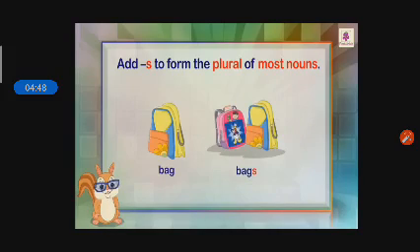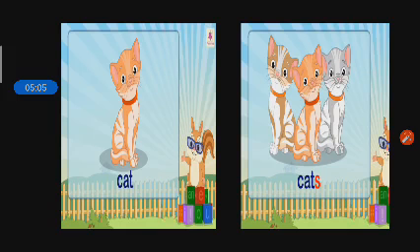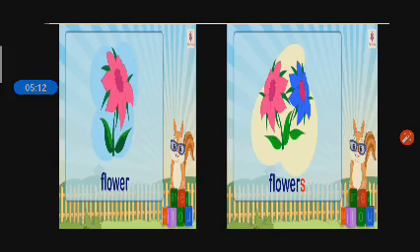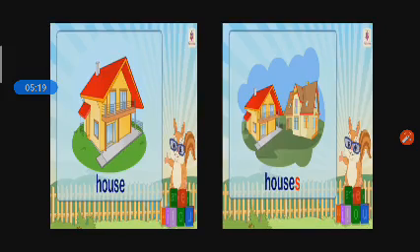See this, bag, bags. Okay, here also we can add s at the end of the word and we can make the plural form of bag, bags. Cat, cats. Only we add s. Okay. Flower, flowers. Again we add s. You can see with the red highlight. House, houses.